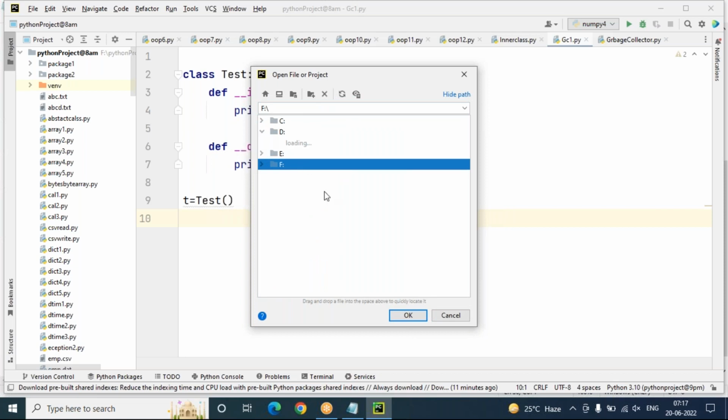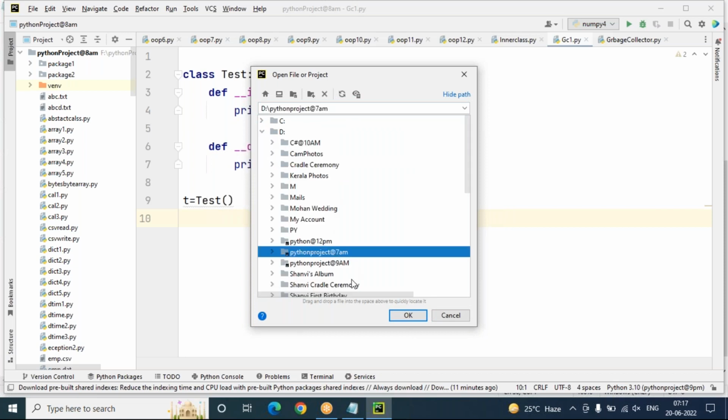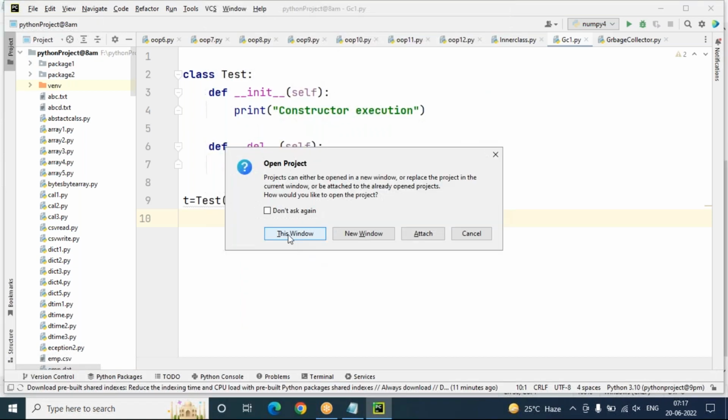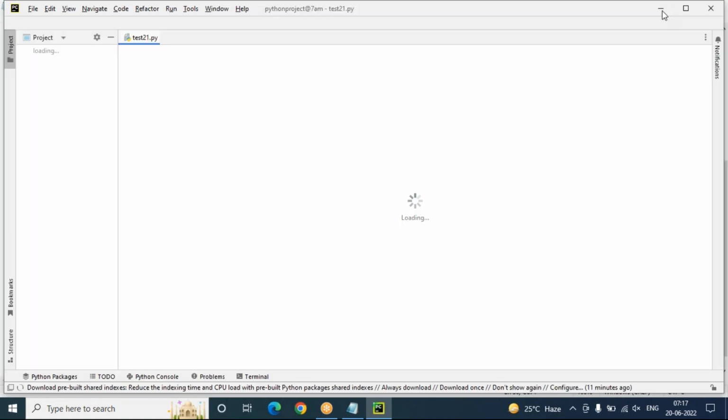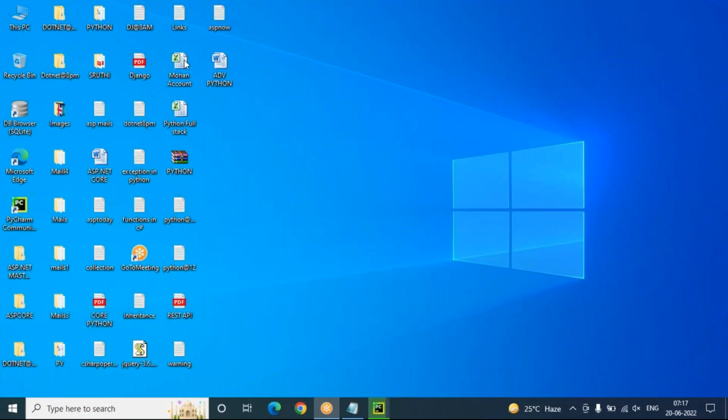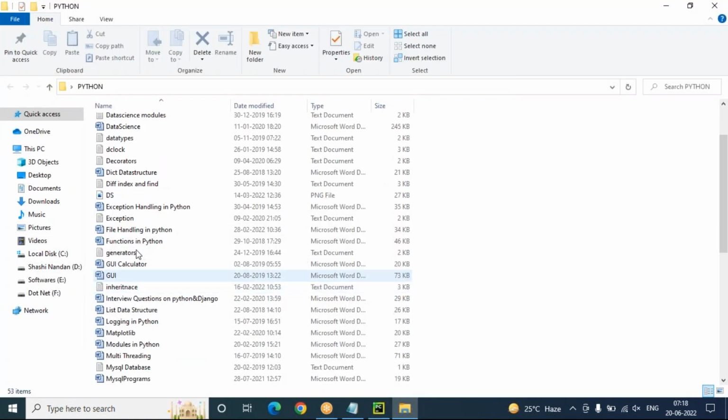Just wait a minute. Now let me go to the file handling document so that you'll understand what modes are available.